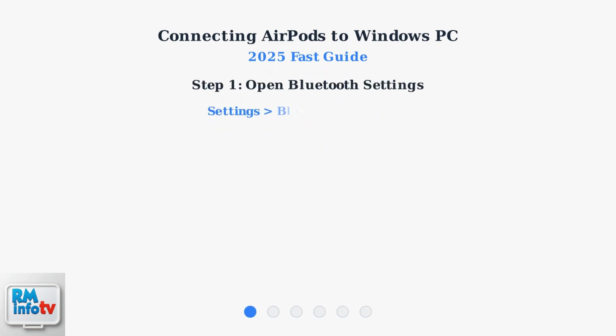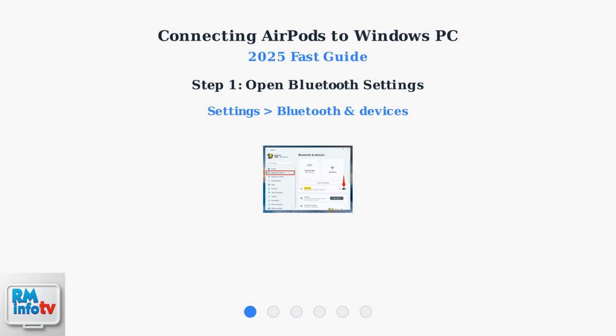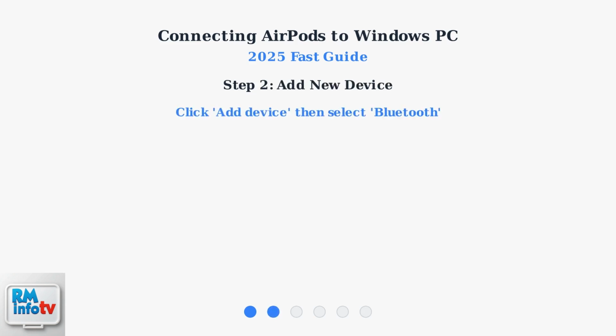Step 1. Open Windows Settings and navigate to Bluetooth and Devices. You can access this quickly by clicking the Start button and typing Bluetooth Settings or through the Settings app. Step 2. Click the Add Device button, then select Bluetooth from the options. This opens the Device Discovery mode, where Windows will search for nearby Bluetooth devices.